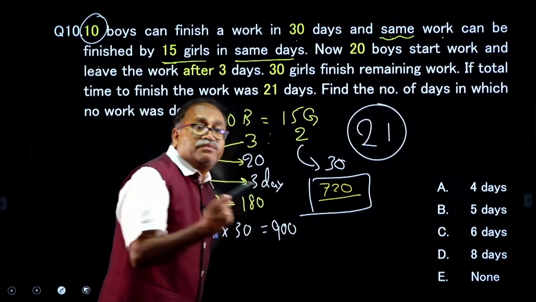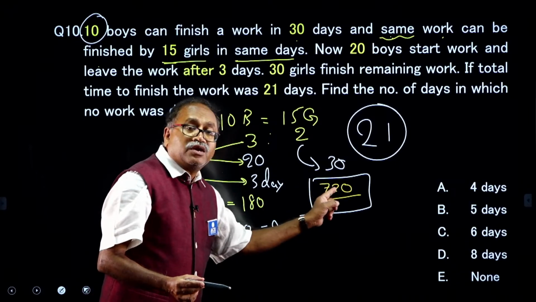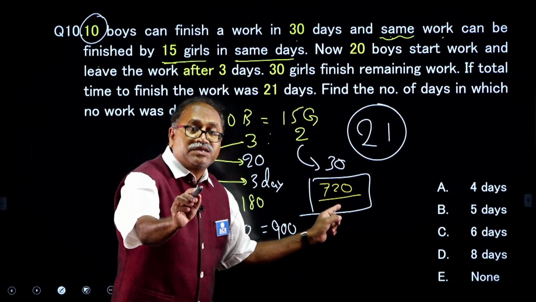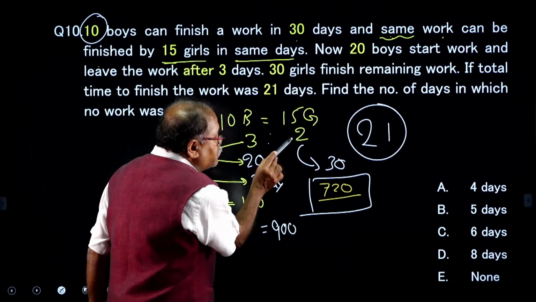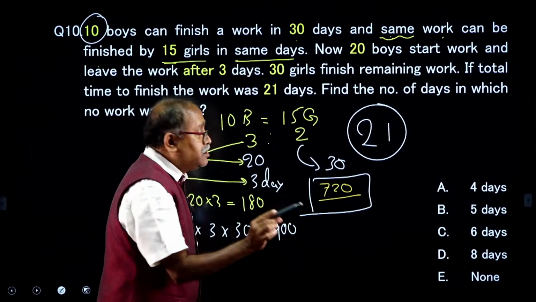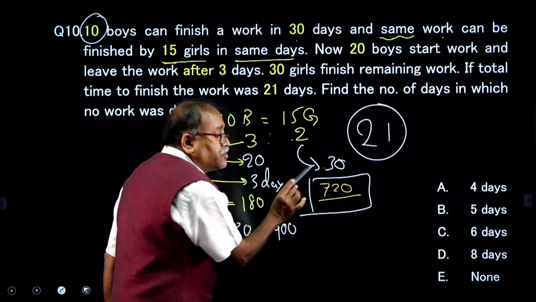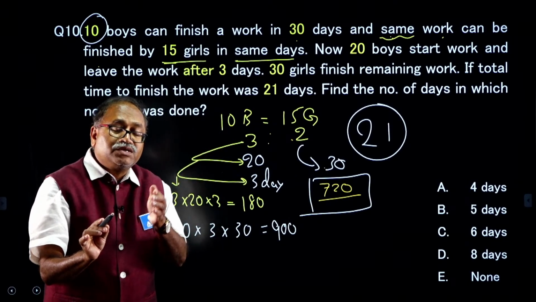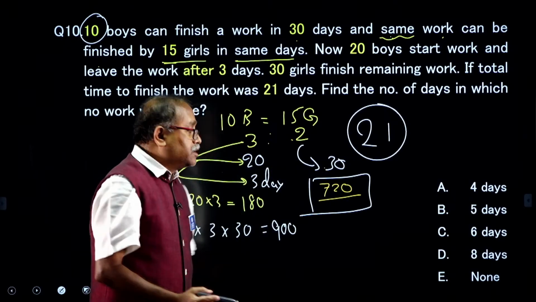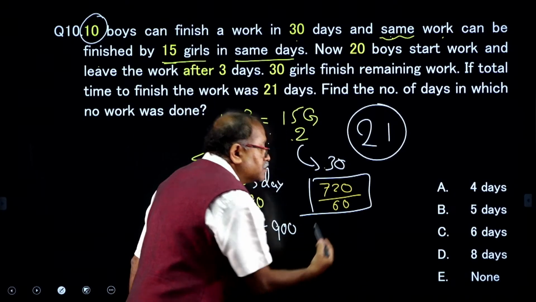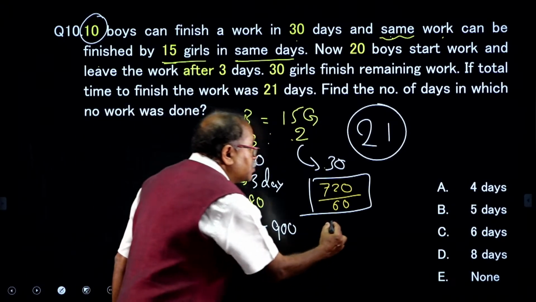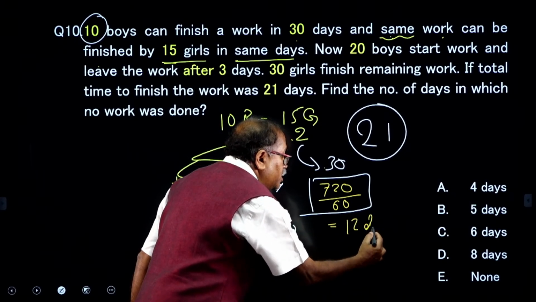You will get the number of days. The number of days is equal to work divided by efficiency. So, for the total efficiency, 30 girls are there. One girl has an efficiency of 2, then 30 girls will have an efficiency of 2 into 30, that is 60. Then how many days are you getting here? You are getting 12 days.